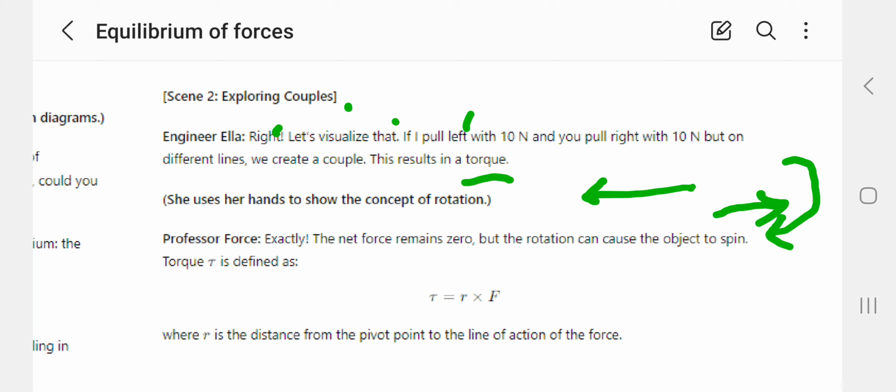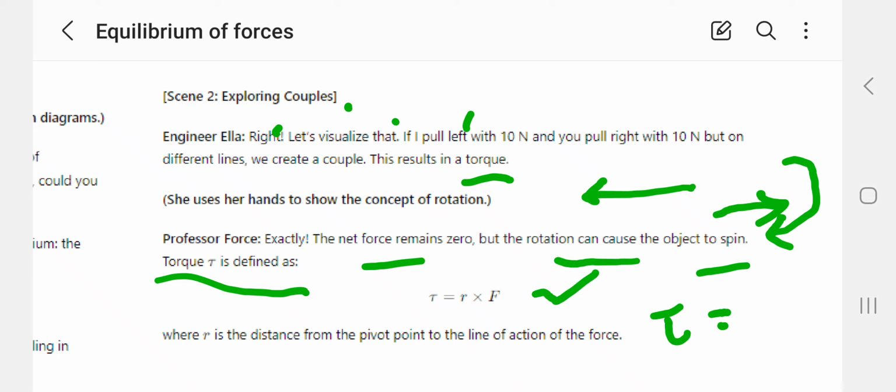She uses her hands to show the concept of rotation. Exactly, the net force remains 0, but the rotation can cause the object to spin. The torque is defined as torque T equals R times F. R is the distance from the pivot point to the line of action of the force.